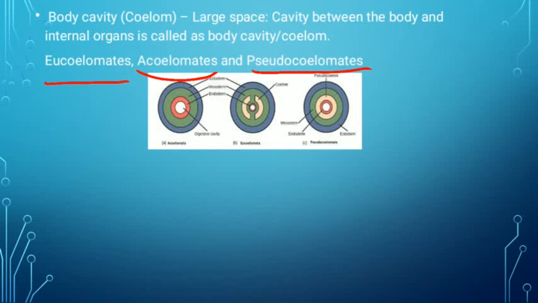Okay, so here are some pictures. Here you can see the body cavity is absent, and it is a digestive cavity, not a body cavity. Then here it is the eucoelomate. In eucoelomate the body cavity is present, that is coelom is present. Here you can see that coelom. Then in pseudocoelomate it is present but it is not properly shown. That's why they are called pseudocoelomates. Okay students.